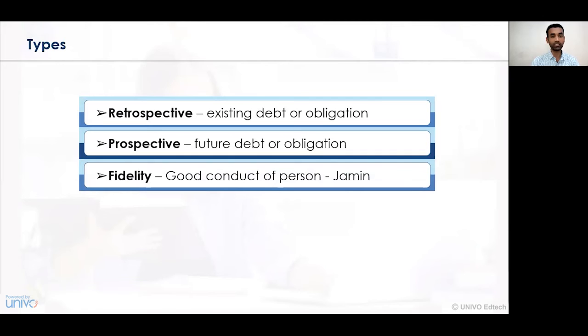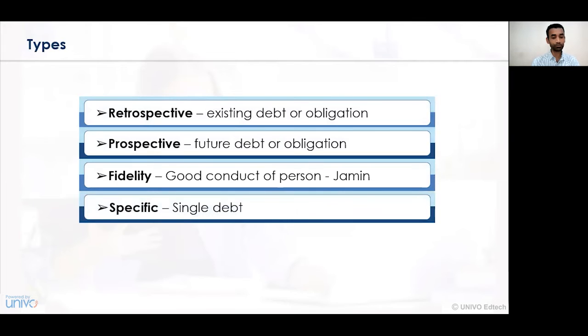The fidelity guarantee is given against a certain person, in litigation matters or to a judicial authority, for the good conduct or good behavior of that person. The specific guarantee is considered for a specific or single debt.